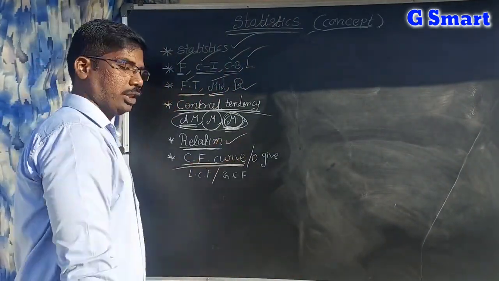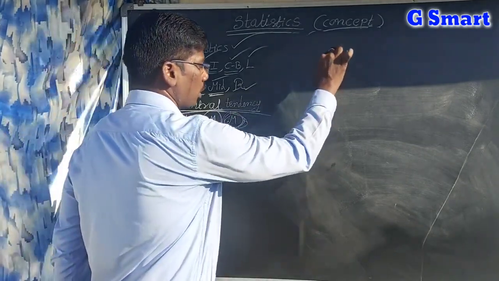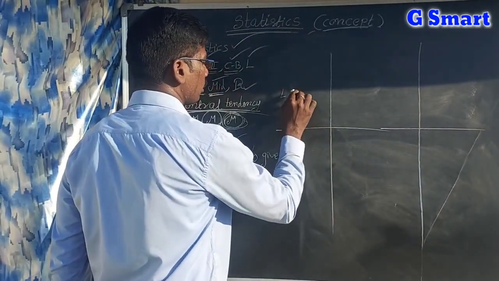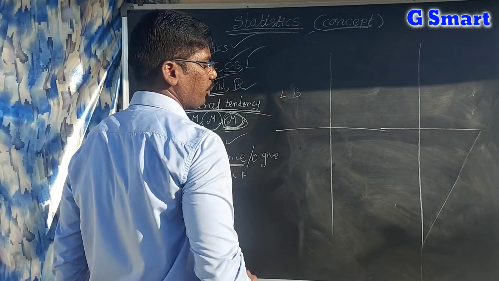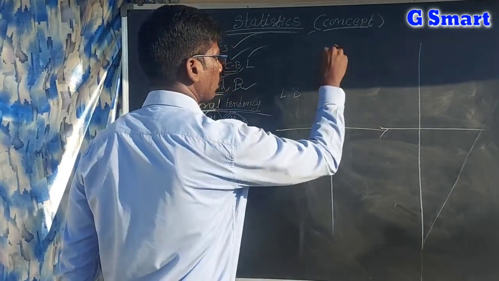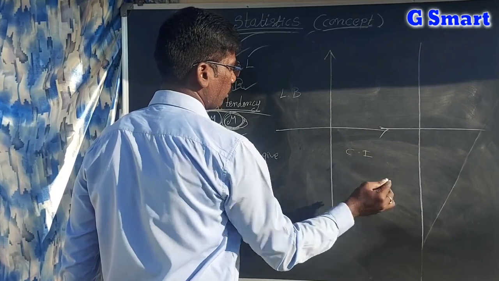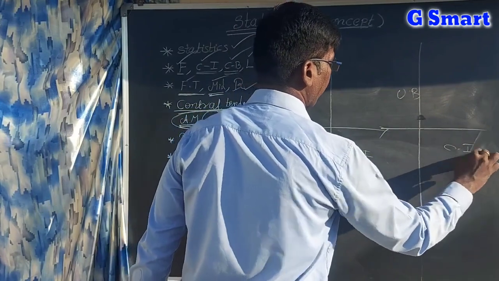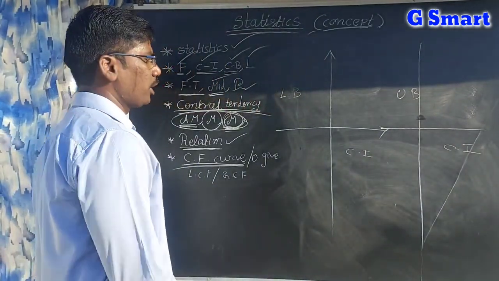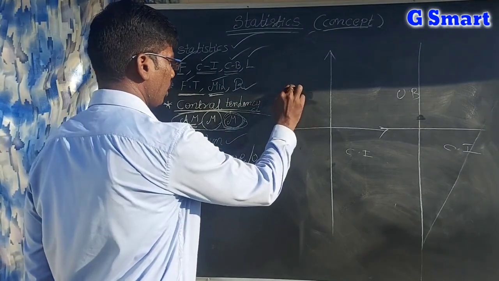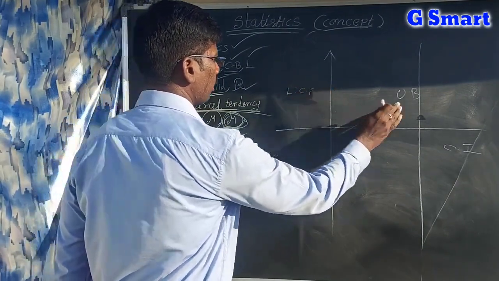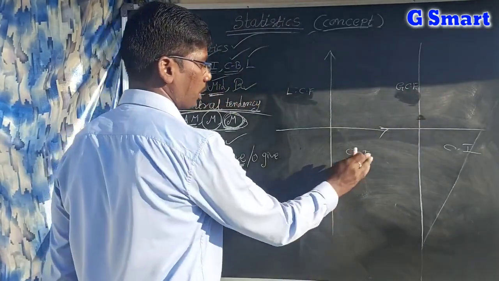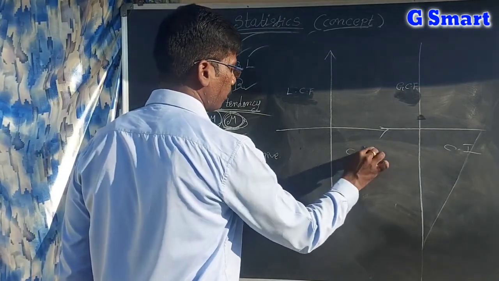Next, cumulative frequencies and the cumulative frequency curve. That is the Ogive curve we can say. Here if I take the class intervals, lower boundaries and upper boundaries, then I will get the less than cumulative frequency and the greater than cumulative frequency. Class boundaries or class intervals, no problem.